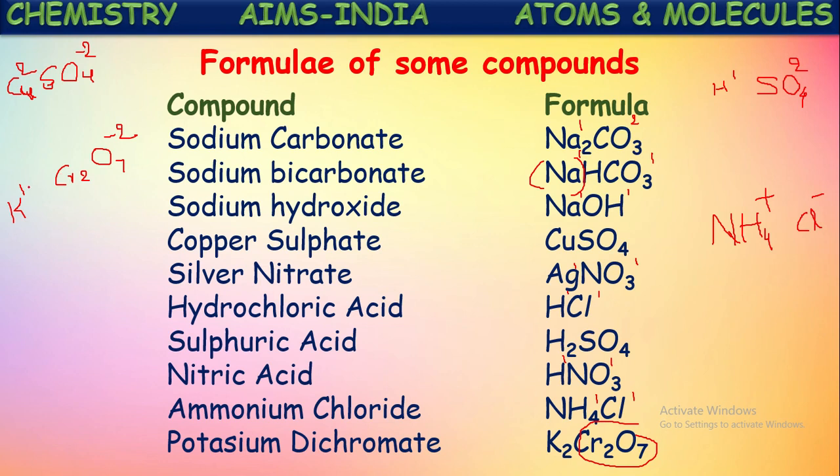So when these two combine, what will happen? K plus means K plus 1, Cr2O7 minus 2. So by neglecting these symbols, we get K1 Cr2O7 2. There is no common factor. Just if we crisscross these numbers, we get it as K2Cr2O7. And for these all atoms together, we are getting only the number as 1. That is why we did not keep this in the bracket. If you get any number here more than 1, compulsory these all should be kept in the bracket before writing that number. Okay, in this way we can write the molecular formula of compounds by using crisscross method.